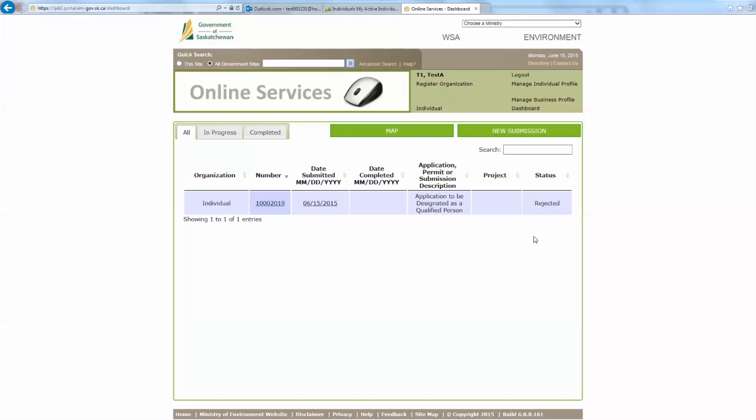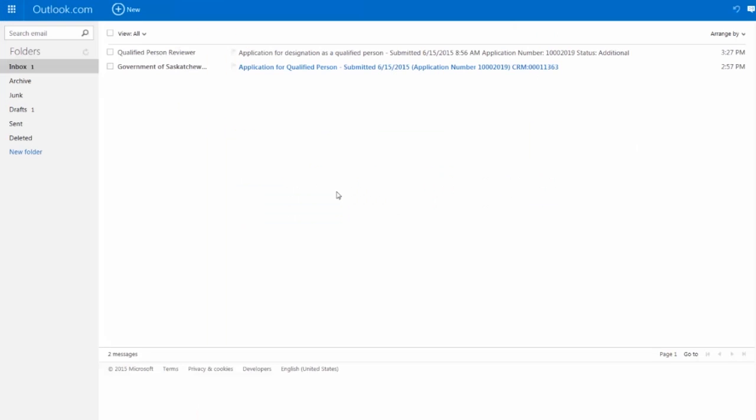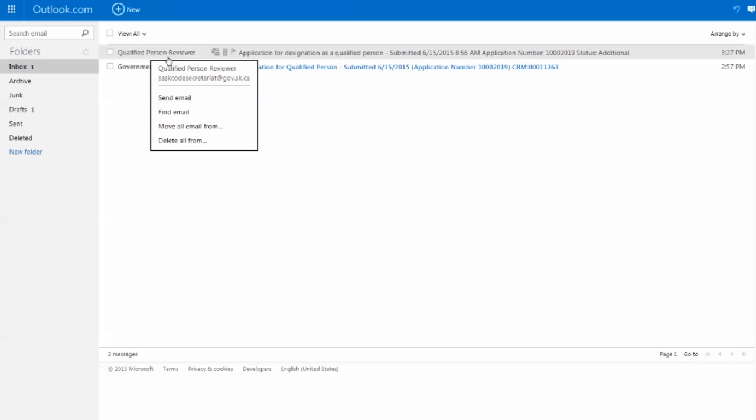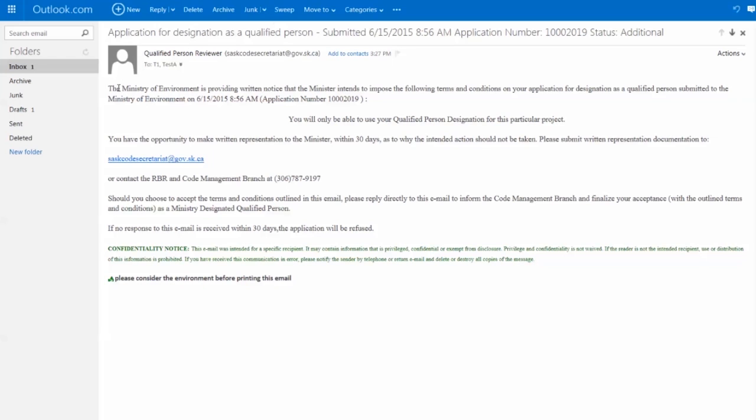Next up, we'll be taking a look at what happens if your application has terms and conditions. For the second status, intent to impose terms and conditions, we'll be once again starting at our email. We'll notice that we have an email from the qualified person reviewer, so we'll go ahead and open that up. And this time it reads, "The Ministry of Environment is providing written notice that the minister intends to impose the following terms and conditions." And those are, you will only be able to use your qualified person designation for this